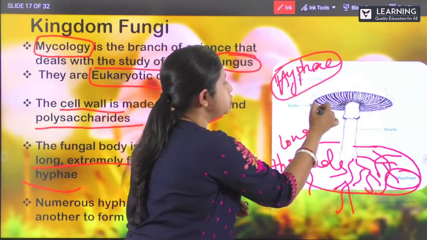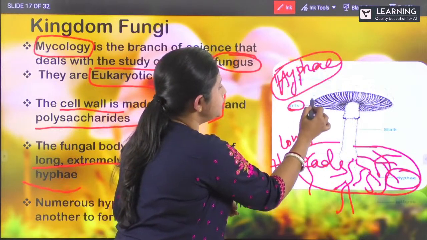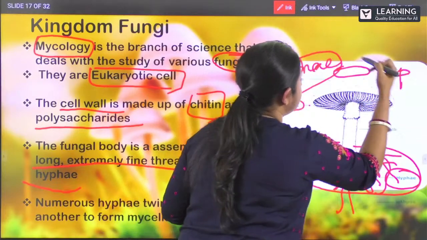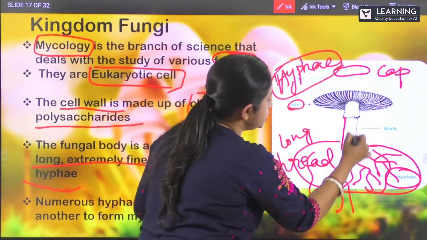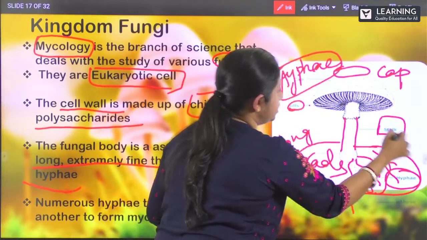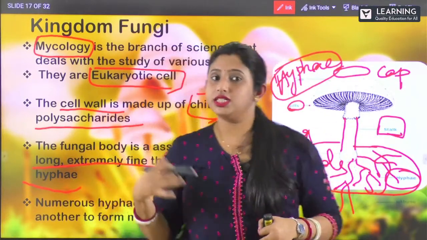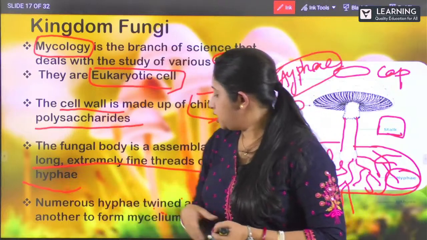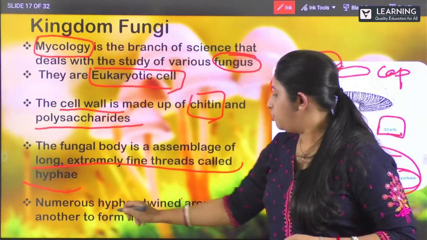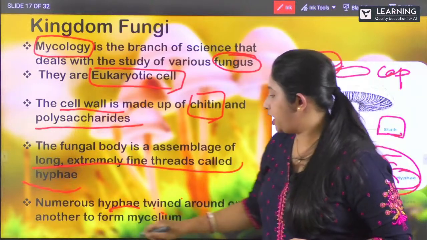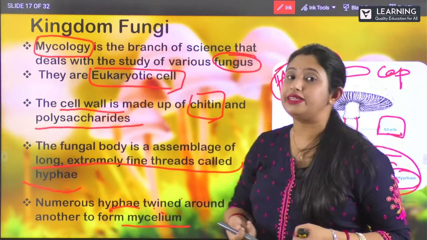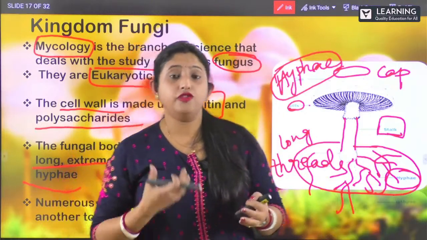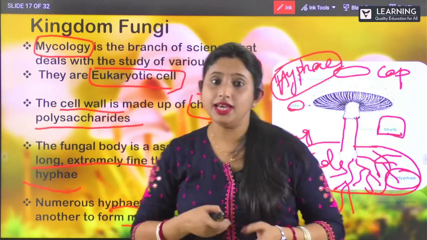This portion is known as the gills, the top portion is the cap, and this one is the stalk. This is the body of the fungi. Numerous hyphae get intertwined and form the mycelium. Clear?